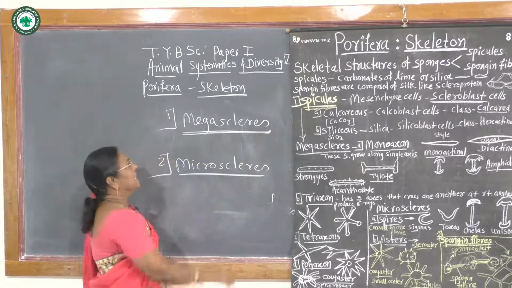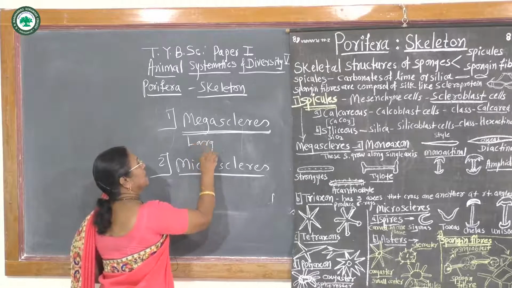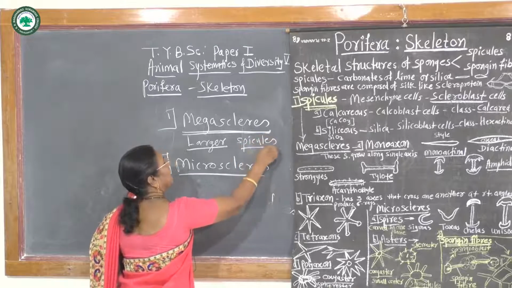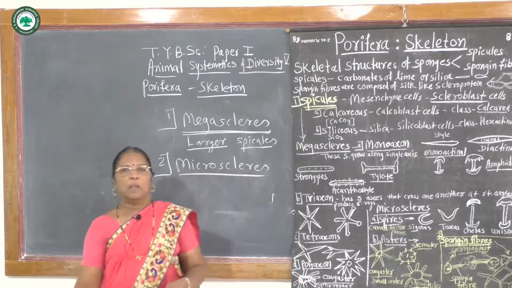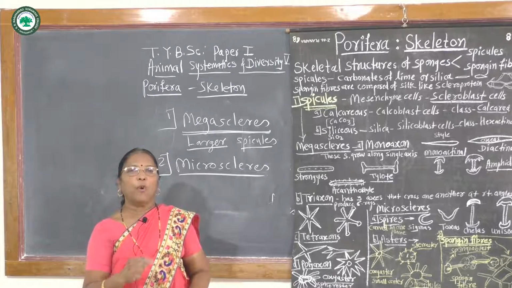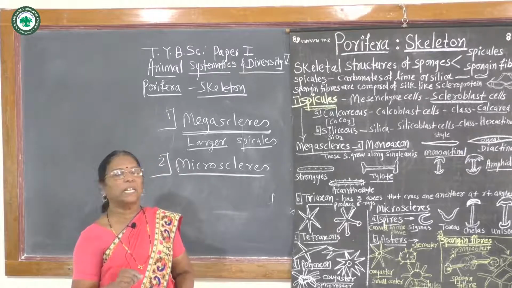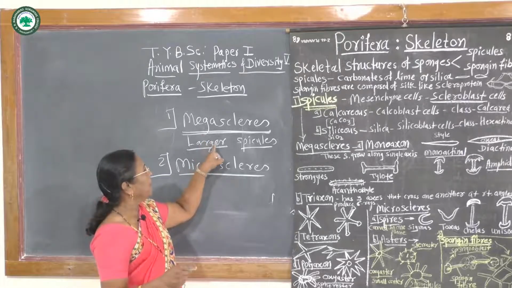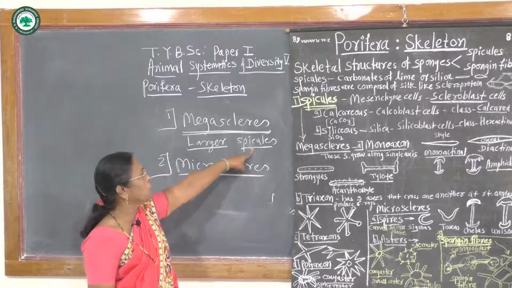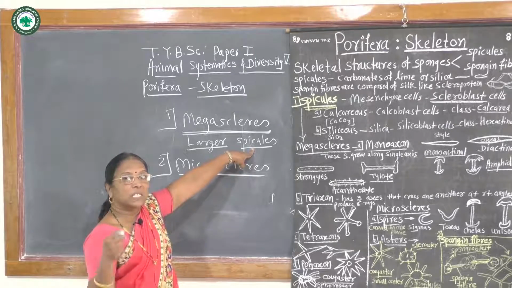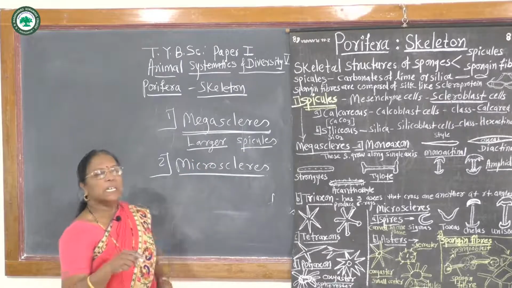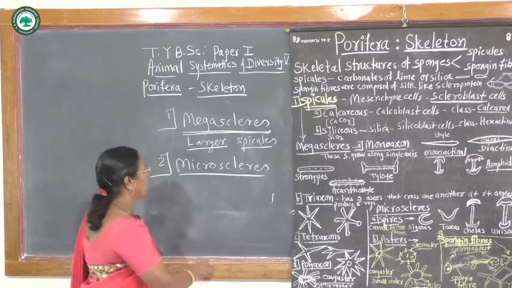These megascleres are larger spicules, and these larger spicules form the main framework, the main supporting material of the sponge body. They form the main supportive framework which gives support to the sponge body, which is delicate and has soft tissue. The microscleres do not give support to the sponge body.